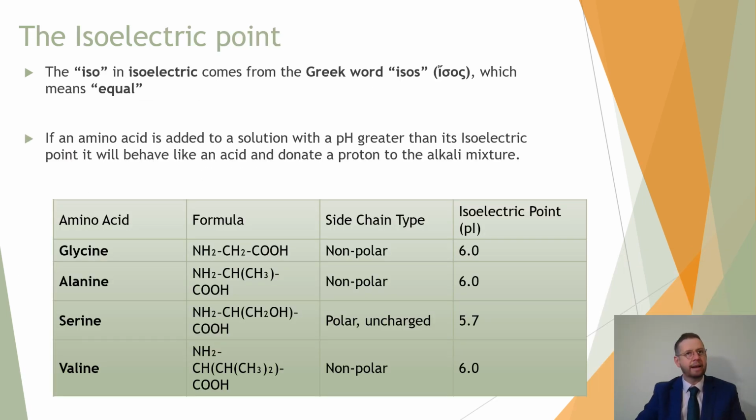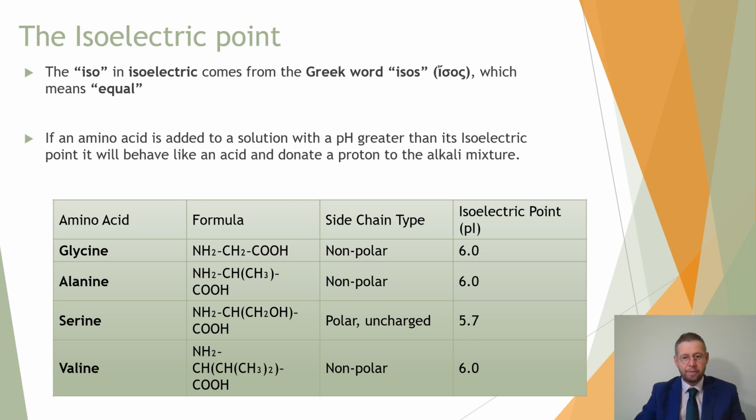Now, why should we care? What is the actual point of knowing about it being a zwitterion? Well, it actually has an effect on whether or not it's going to behave like an acid or like a base. For all of these amino acids are going to have something called an isoelectric point. Iso coming from the Greek isos, which means equal. It basically means this, that there is a level of pH that affects whether, if it is in a solution of this pH, it is going to act itself like an acid or a base.